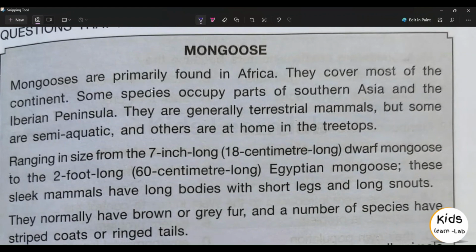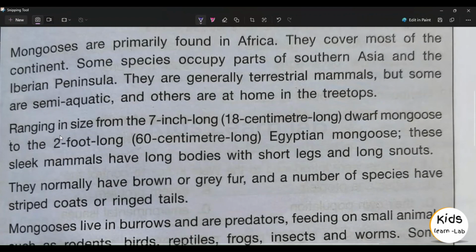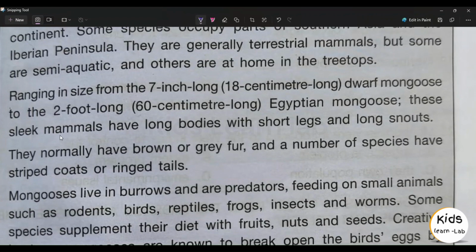Mongoose. Mongooses are primarily found in Africa. They cover most of the continent. Some species occupy parts of southern Asia and the Iberian Peninsula. They are generally terrestrial mammals, but some are semi-aquatic and others are at home in the treetops. Ranging in size from the 7-inch long, 18 centimeters long dwarf mongoose to the 2-foot long, 60 centimeter long Egyptian mongoose, these sleek mammals have long bodies with short legs and long snouts.